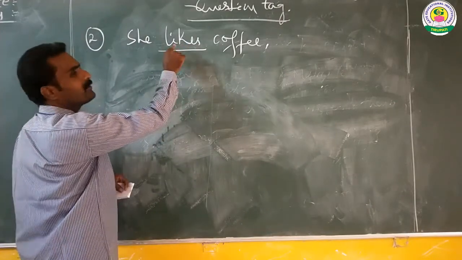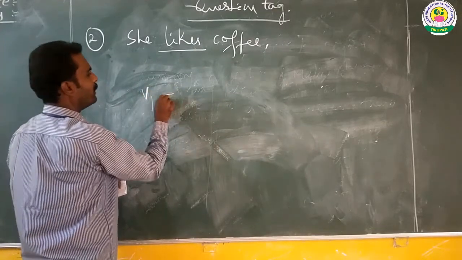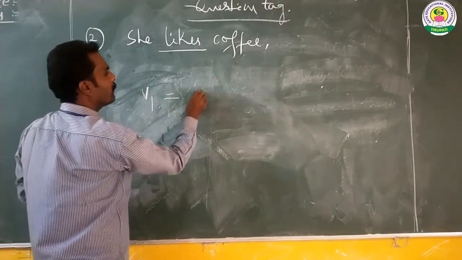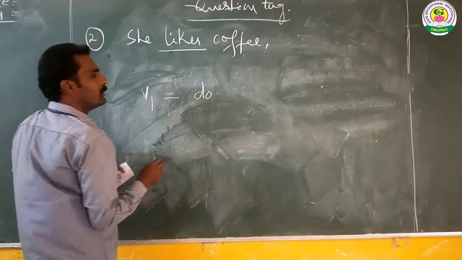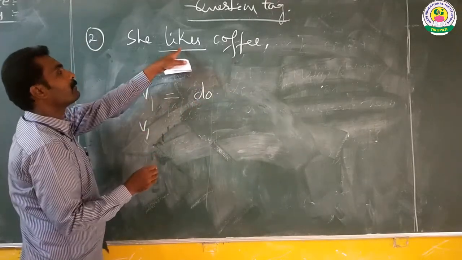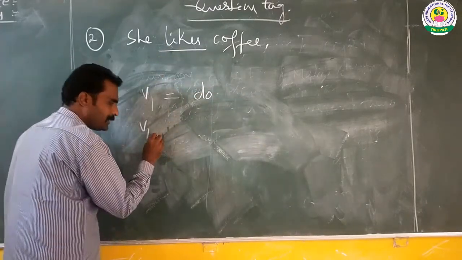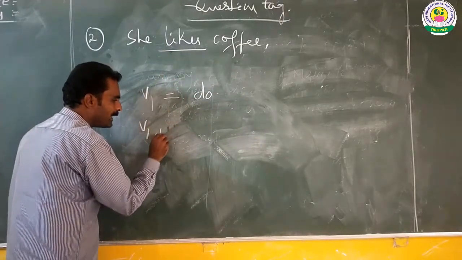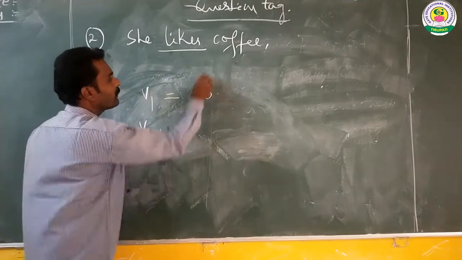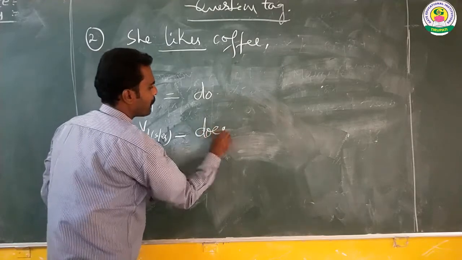If the main verb in the statement is in V1, we should start with do. Or if the main verb of the statement consists of V1 with S or ES, the tag should start with does.